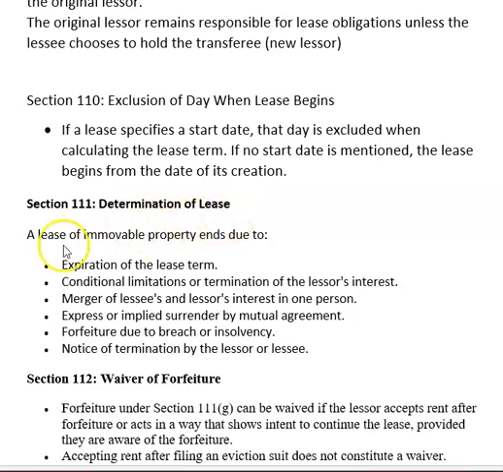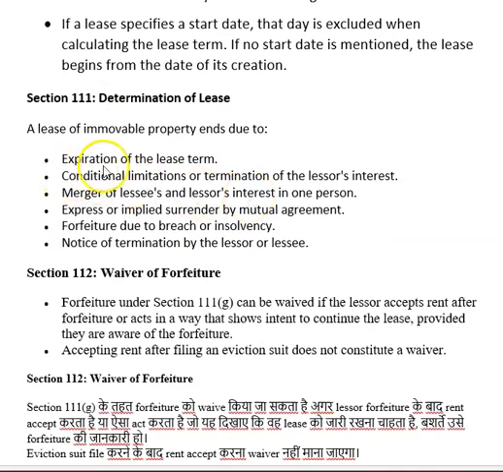Determination of lease. A lease of immovable property ends due to expiration of the lease term, conditional limitation or termination of the lessor's interest, merger of lessee and lessor's interest in one person, express or implied surrender by mutual agreement, forfeiture due to breach or insolvency, notice of termination by lessor or lessee.